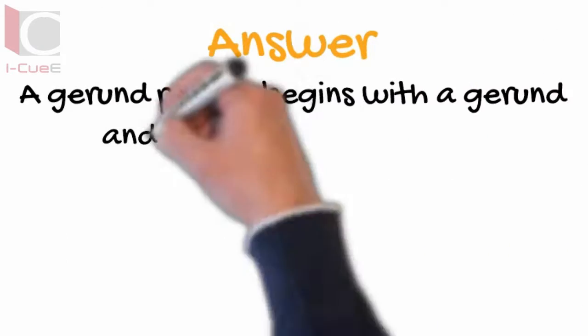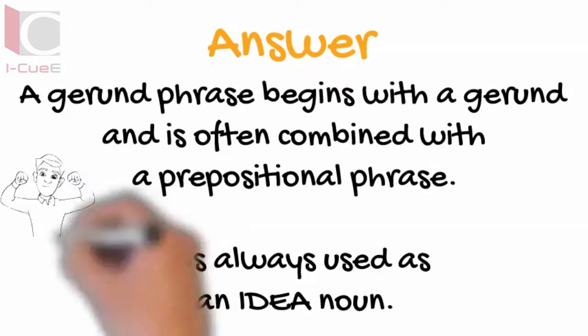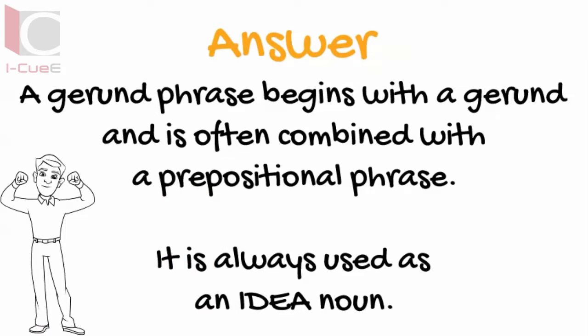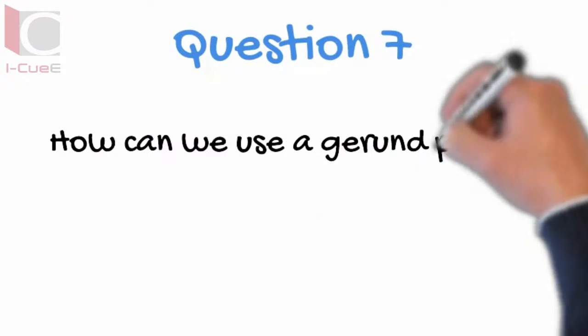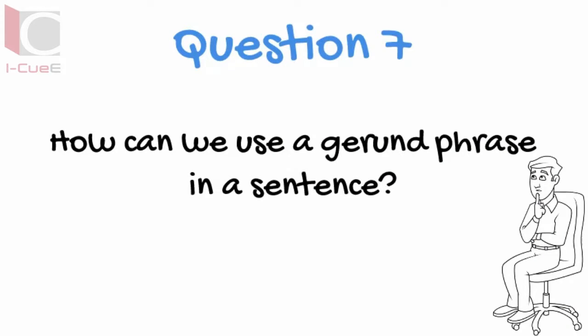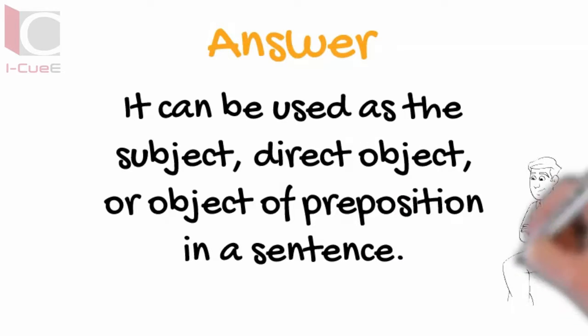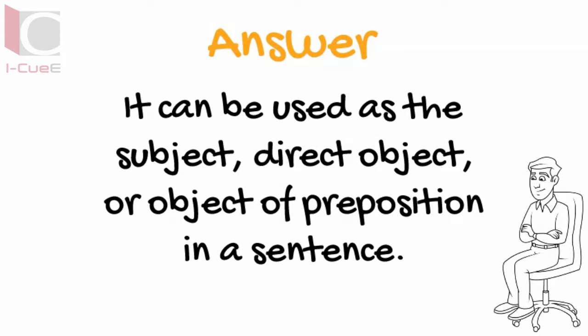A gerund phrase begins with a gerund and is often combined with a prepositional phrase. It is always used as an idea noun. How can we use a gerund phrase in a sentence? It can be used as the subject, direct object, or object of preposition in a sentence.